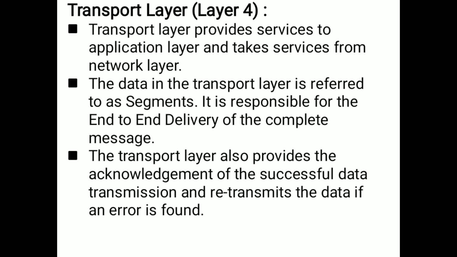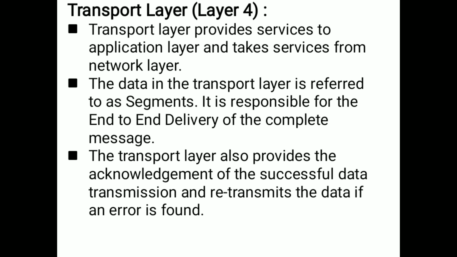It is responsible for end-to-end delivery of the complete message. The transport layer also provides the acknowledgement of successful data transmission and retransmits the data if an error is found.